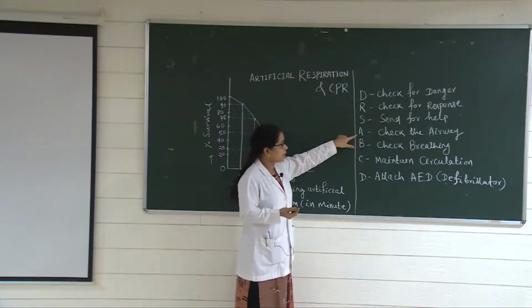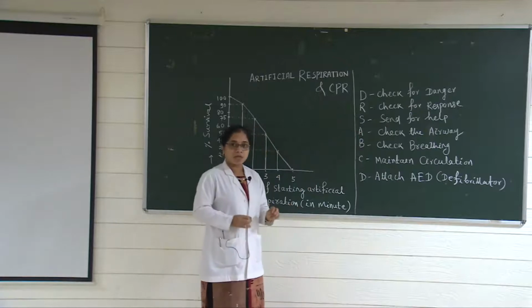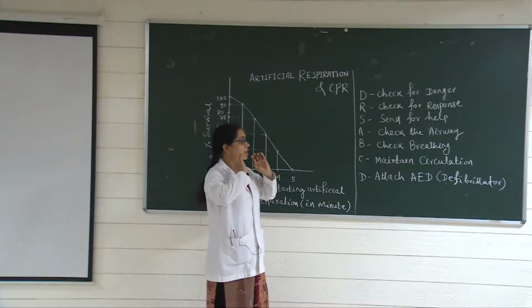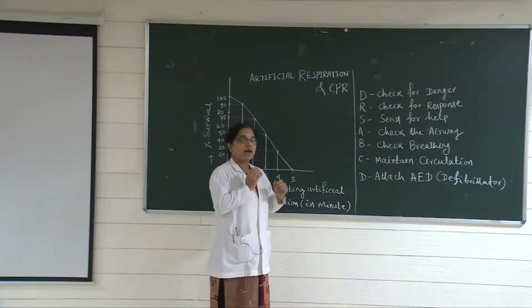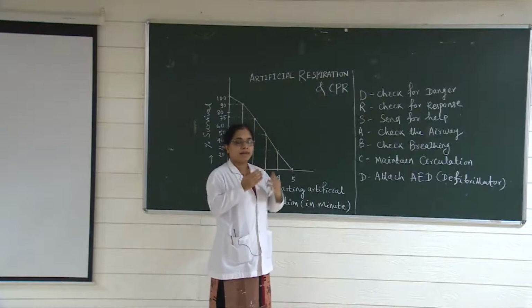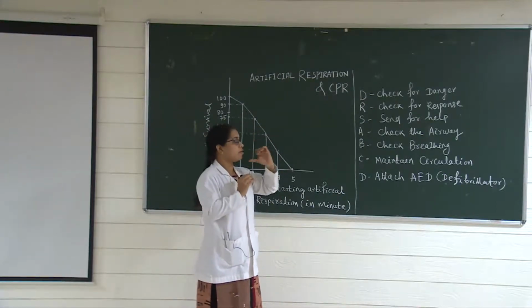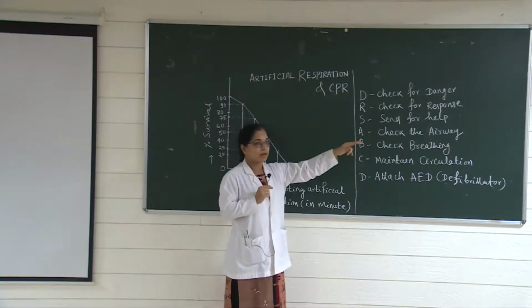Then the fourth one is A in doctors ABCD. A is for airway. You have to check the airway. How? Keep the person in the lying down position. Then open the airway by lifting the chin and tilting the head, the head tilt, chin lift position. By opening the airway, you have to check whether it is clear, or otherwise clean it.